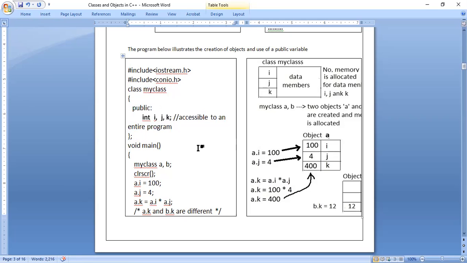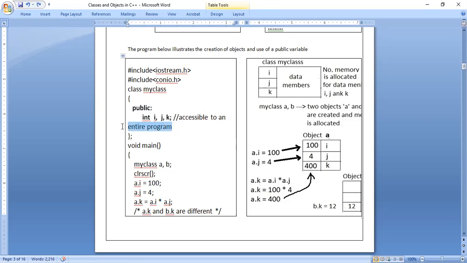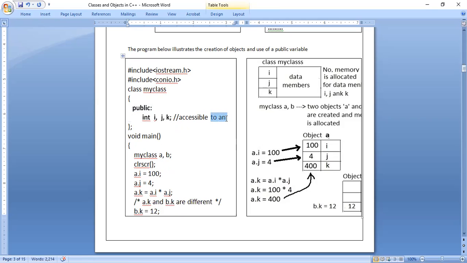Outside the class means where I am using it, in the main function. If you want to use these variables in the main function, then declare those variables as public. Otherwise, if you declare them as private, you cannot use those variables outside the class, that is, in the main function. Now we will see how we have done it here. Accessible means it can be accessed outside the class.